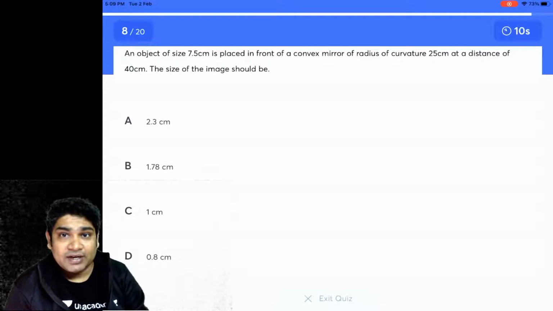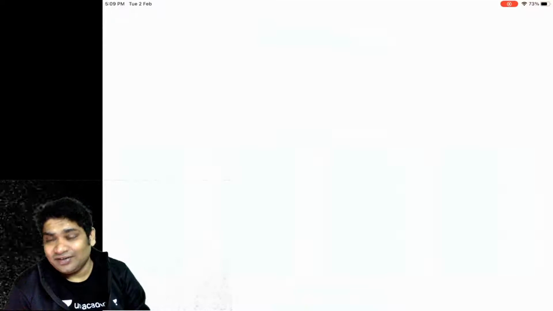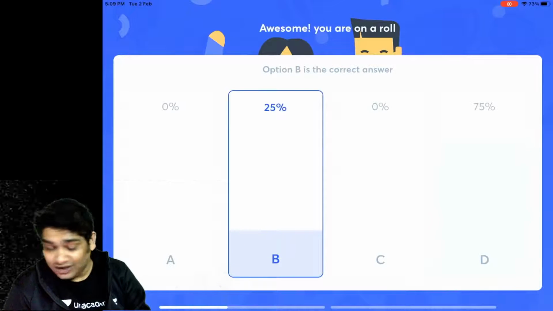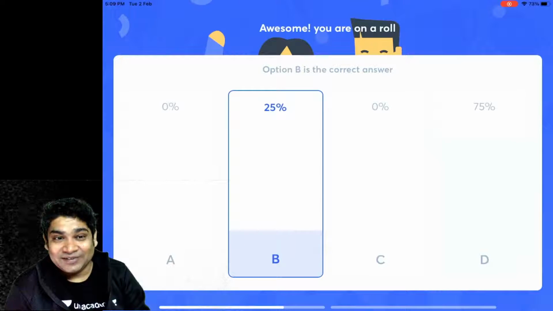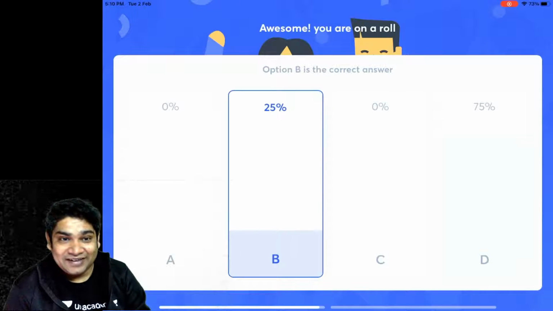Okay, so time is almost up. See if you get this right. It requires a bit of calculation, but that's about it. The question is relatively simple. Okay, so 25% of you got this correct. All right, well done, people.